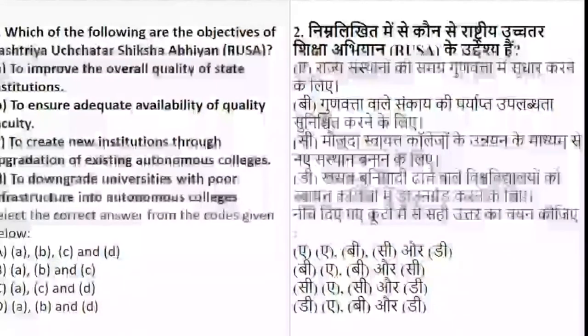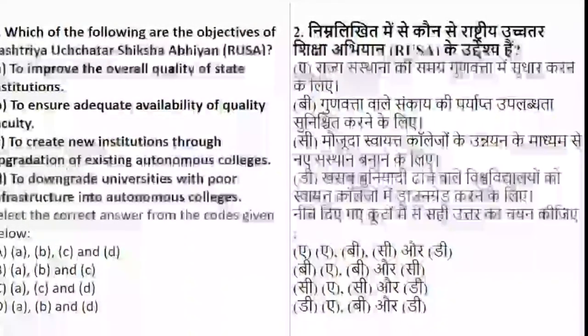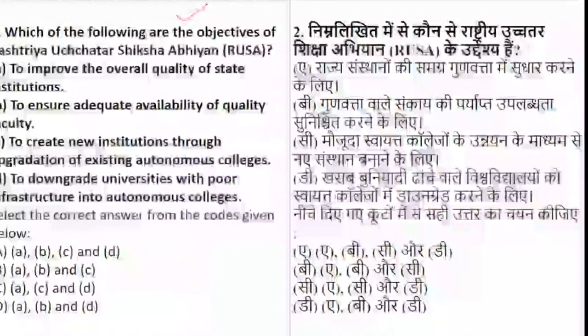Now let's go to question number 2. Yesterday we did RUSA. We did a question on RUSA, what its aim is or what exactly RUSA is meant for. Today I have added a question on the objectives of RUSA. The options are given below. You are supposed to find out which are the objectives of RUSA, that is Rashtriya Uchchatar Shiksha Abhiyan.